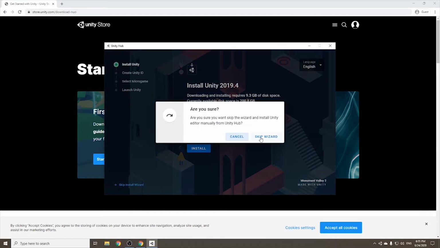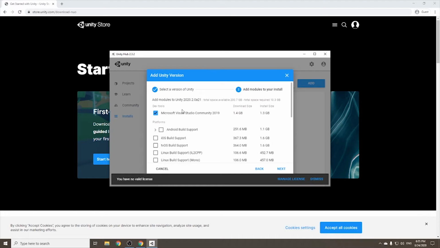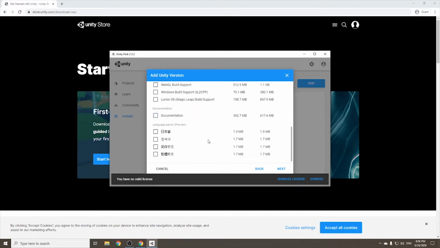Skip the wizard installation, select the latest version of Unity. In the future we can install another version. Select iOS, Android with SDK, for example, delete documentation.